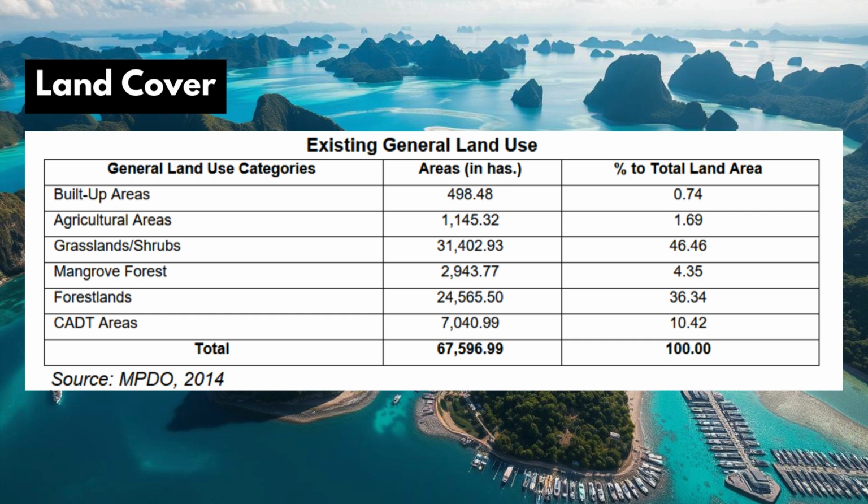A total of around 498.48 hectares are made up of built-up areas, or lands that have been processed and are being utilized as the foundation for residential buildings and infrastructural utilities and facilities. These are places where large populations participate in social, cultural, political, and economic activities.